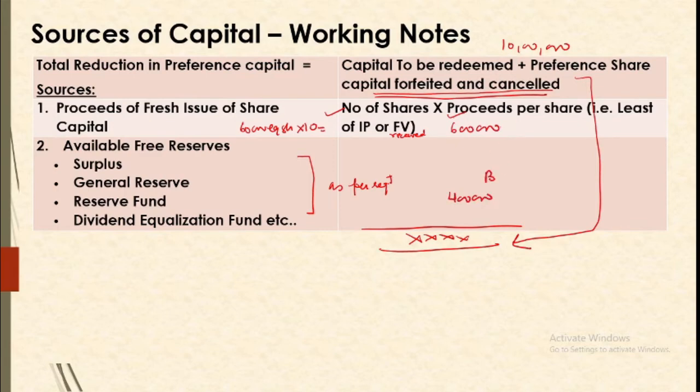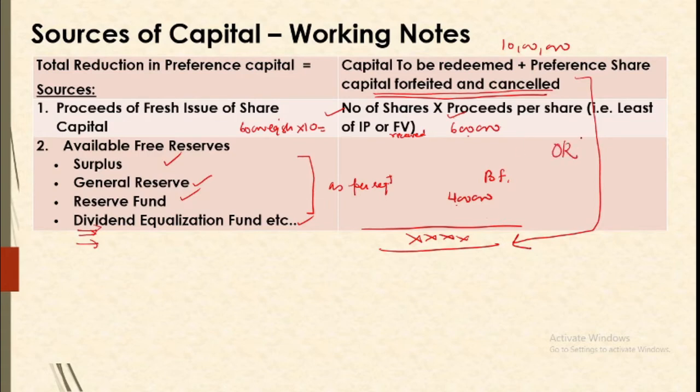Now what is the balancing figure? We need a total of 10 lakh. 6 lakh is arranged through first source, proceeds. So for 4 lakh we'll be having free reserves. So we'll look for the reserves in this order. First of all we'll utilize surplus, then we will use general reserve, then reserve fund, then dividend equalization fund, then statutory reserves, etc. So these will be utilized one by one up to 4 lakh.